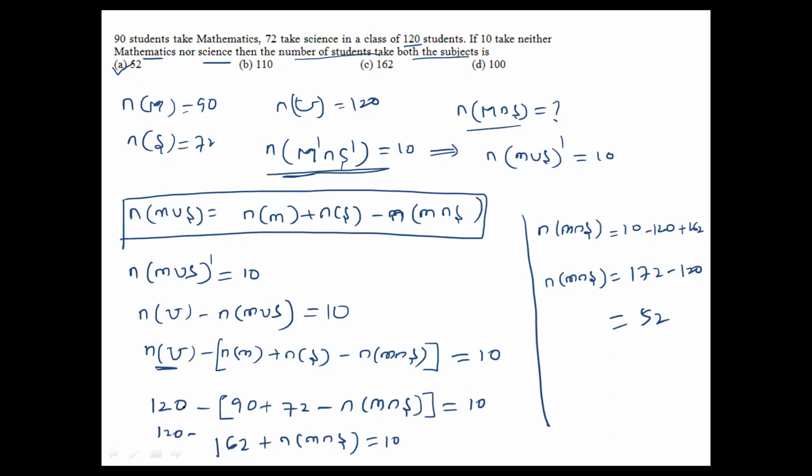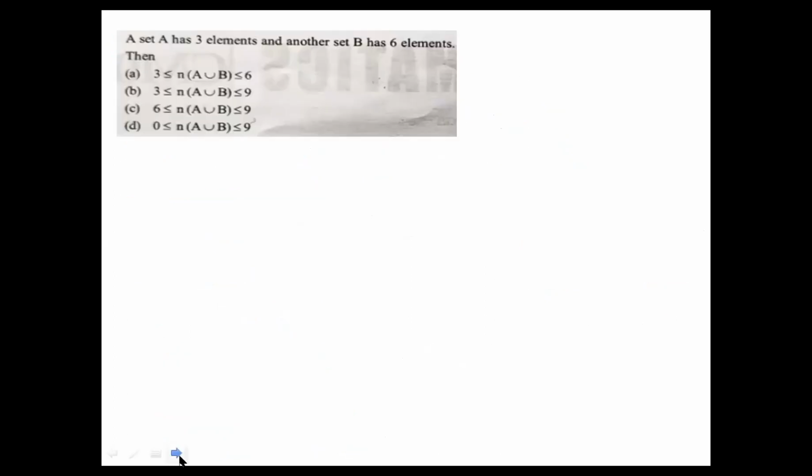Okay, move to the next slide. See the next problem. A set A has 3 elements and another set B has 6 elements. Then which of the options is matching? Now n of A is 3 elements. Next, n of B is 6 elements.